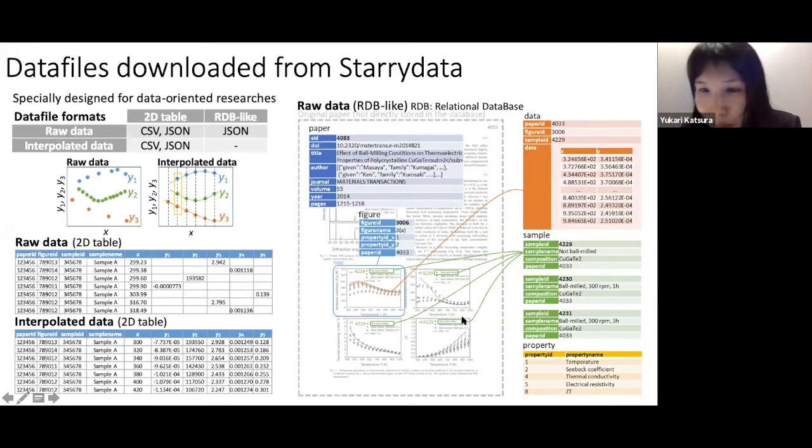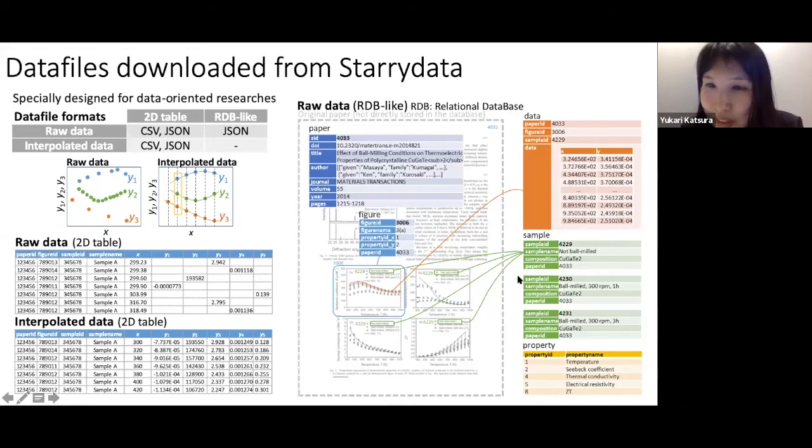And if you look at the property table, you can see what these properties are. And as I said, one sample appears several times within a paper. So the data creators input the samples.